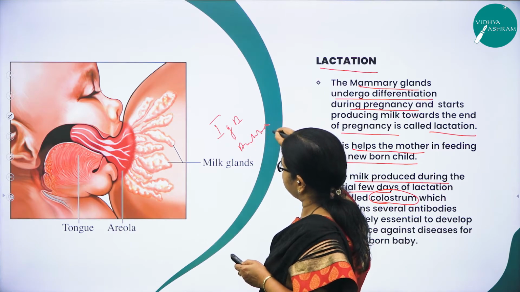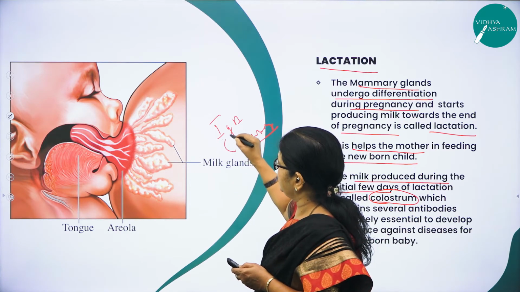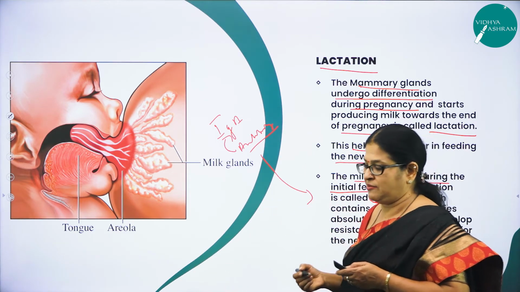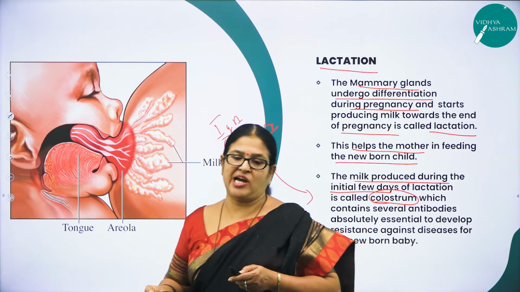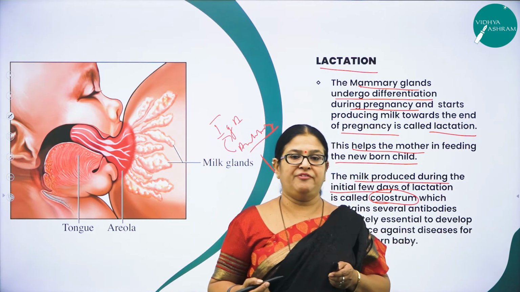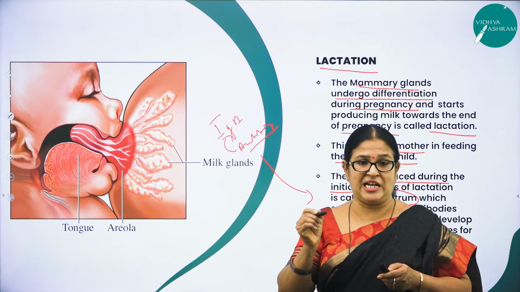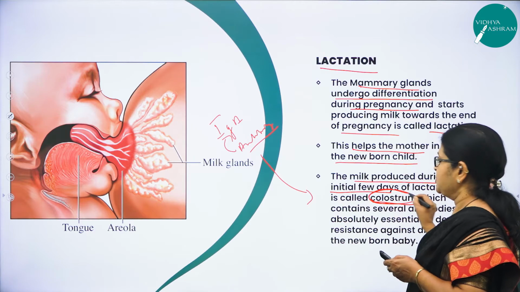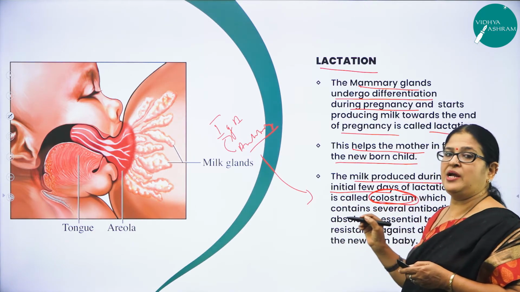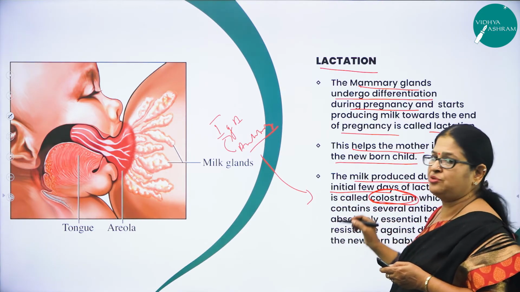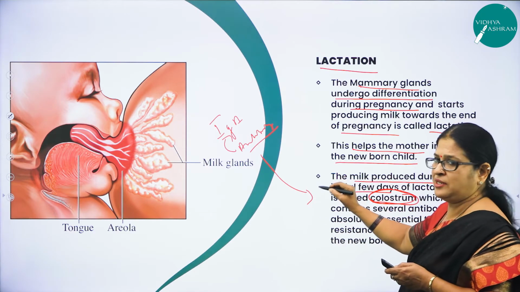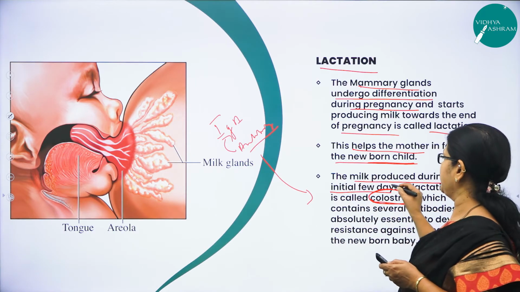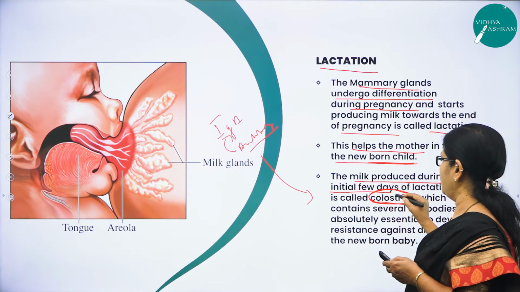There are 5 types of antibody, and one such antibody is IgA. What is the feature of this antibody? It provides immunity to the developing fetus, the child, in the future course of its lifetime. So the first immunity a child gets is from the mother's first milk called colostrum. That is the reason why women soon after childbirth have to feed the newborn child. And the milk that is produced in the initial days of lactation is called colostrum.